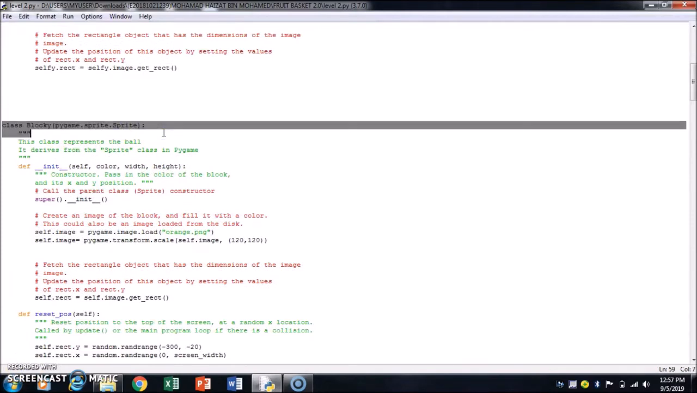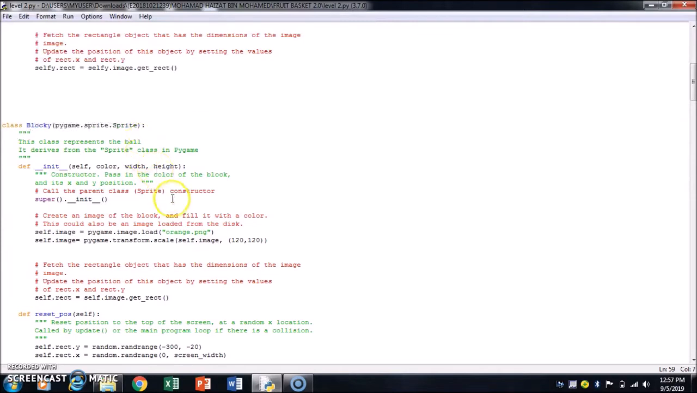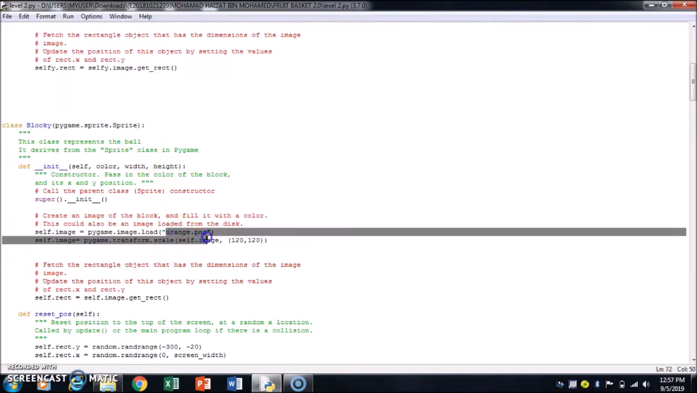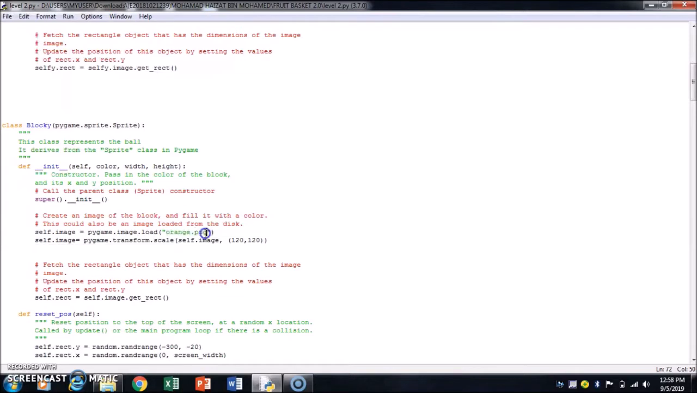The next class is for the fruit. Like the first class, load an image for the orange and transform it to a width and height of 120. Make the function so that the orange will randomly appear in y coordinate range 300 to 220 and in x coordinate range from 0 to the screen width.